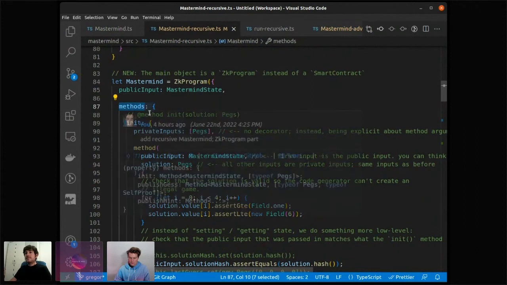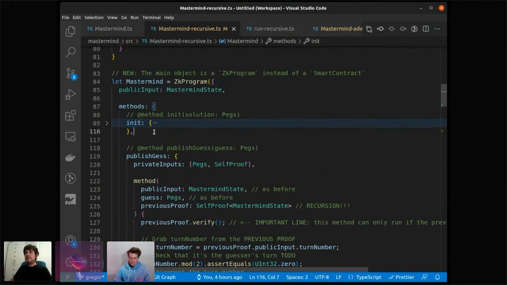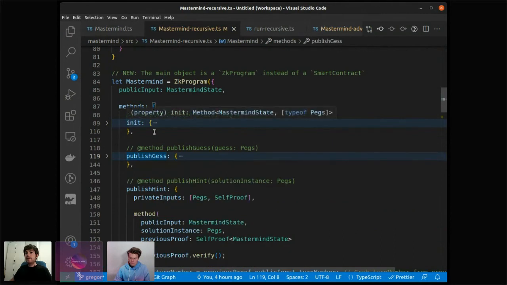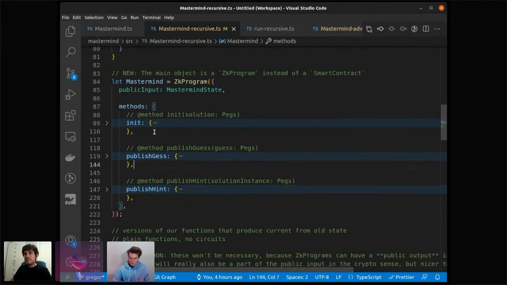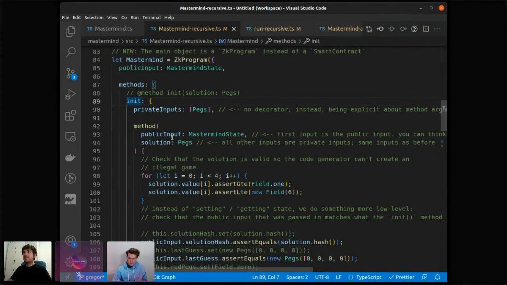Next, we go to the methods, and as before, we have 3 things here: init, publish guess and publish hint. I have a typo here. That's ugly. And I will show you how this corresponds to the smart contract version. So we declare the private inputs. Those are the pegs. And now we have the method.